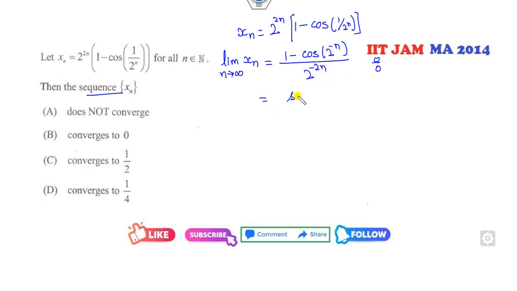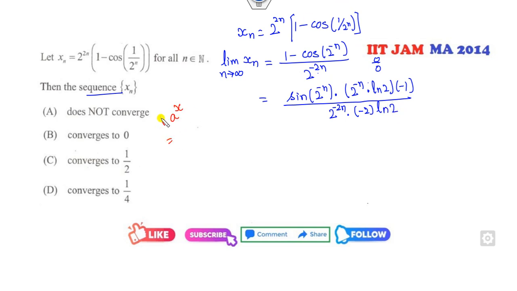Now I can apply the L'Hopital rule. So it is 2 raised to power this into ln of 2 into minus 1, divided by the derivative of this, 2 raised to power here into minus 2 into ln of 2. All of you know what is the derivative of a^x? It is a raised to power x ln of a. So this value will be cancelled out.